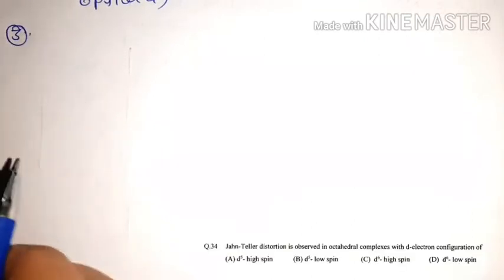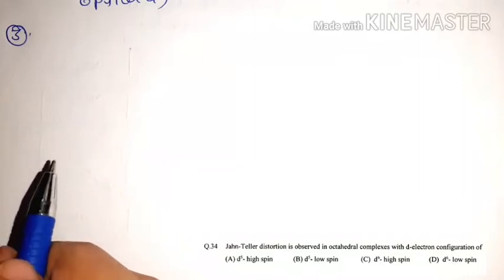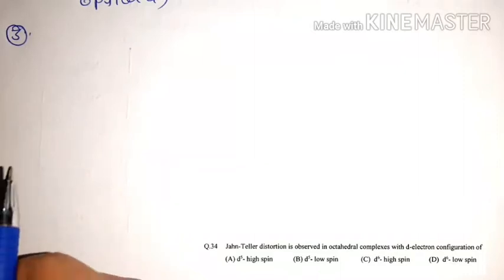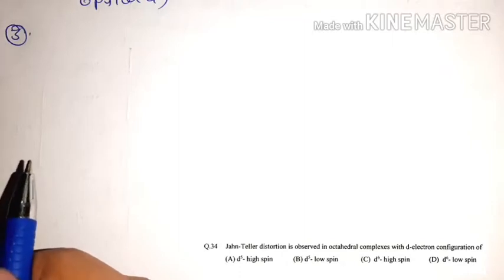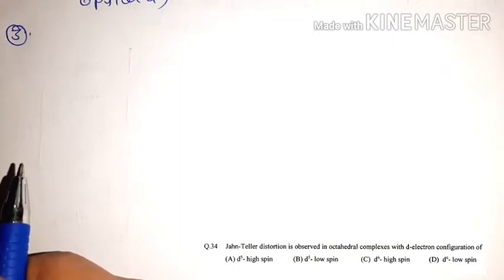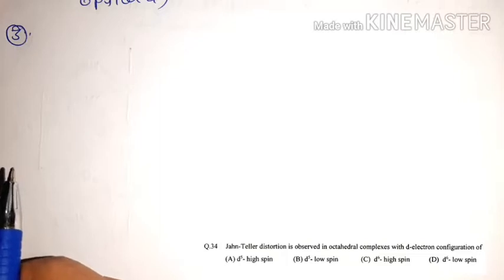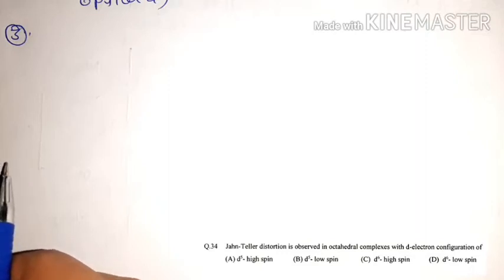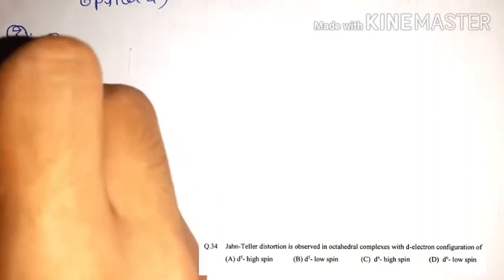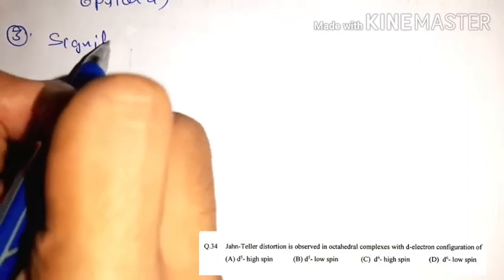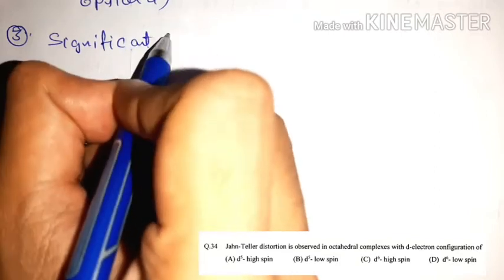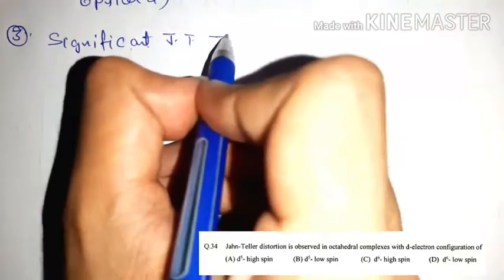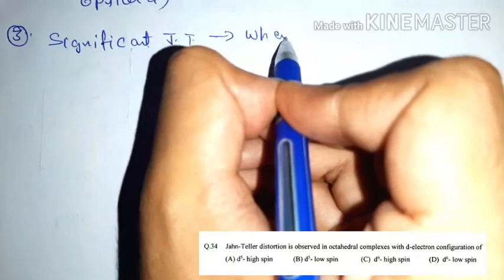Now see, as we talk about the Jahn-Teller distortion, there are two types: one is significant Jahn-Teller distortion, and another one is non-significant Jahn-Teller distortion. And what is the difference between them? See, the significant Jahn-Teller distortion is when your eg orbitals are unsymmetrically filled.